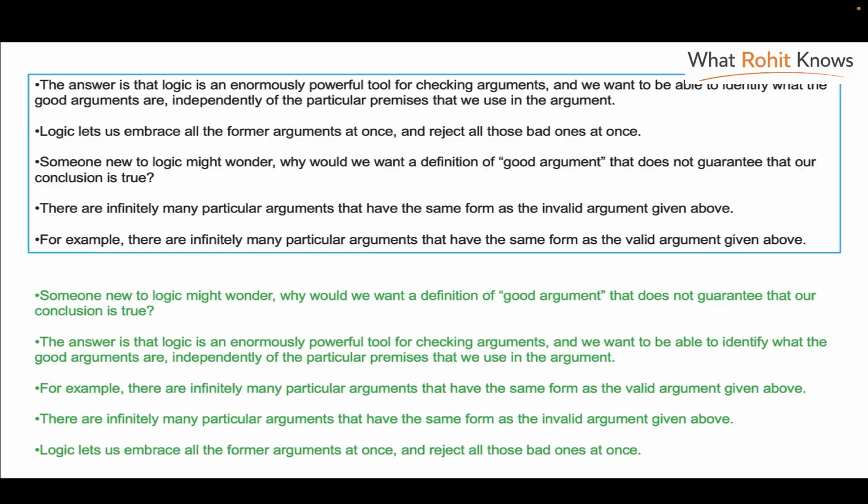So we take that. And finally, it's kind of a wrapping conclusion statement that logic lets us embrace all these arguments at once and reject all those bad ones at once. So all the ones that are good and valid, we can accept them and reject the others. So in this, there's a logical link between the first and the second. The first asks the question, and the second answers the question. And by putting this in a question and answer form, it sort of gives us a definition, tells us about what logic is and how we can use that to check arguments.